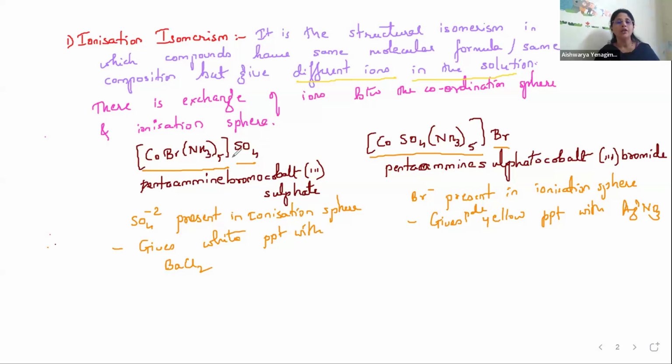That is ionization isomerism, and therefore different ions give different precipitates. When you put it in the solution, it will dissociate like this. This is plus, this is minus 2. Here it is plus minus 1. When they dissociate, sulfate ions go into the solution, and Br minus in the solution will give respective precipitate with respective reagent.